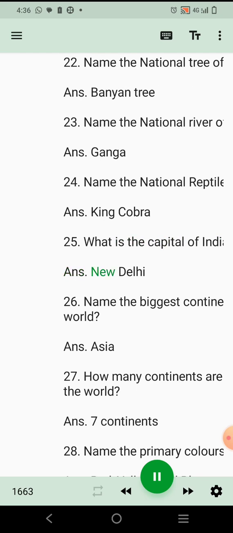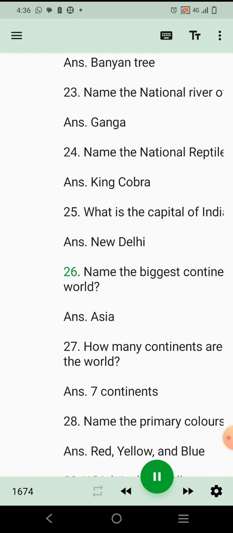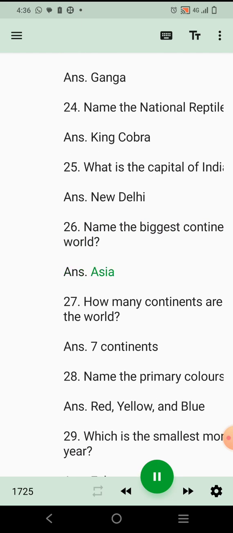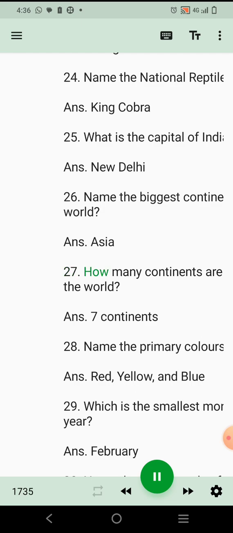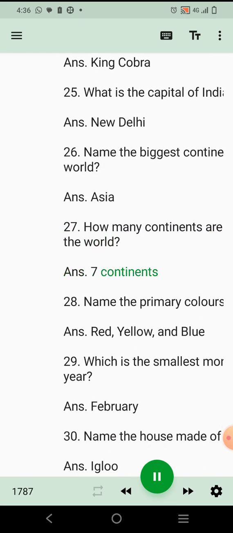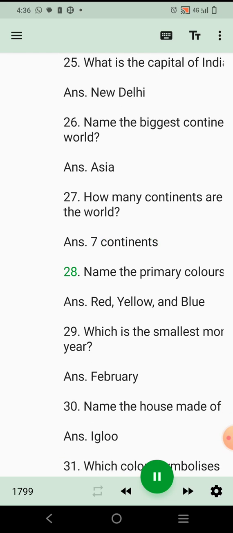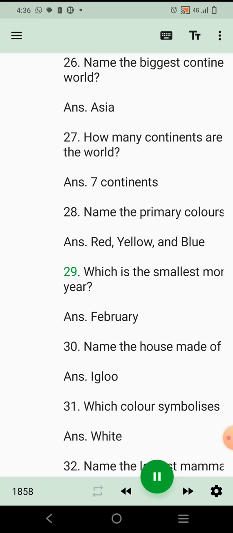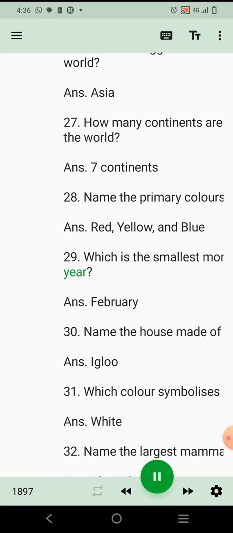Ans. New Delhi. 26. Name the biggest continent in the world. Ans. Asia. 27. How many continents are there in the world? Ans. 7 continents. 28. Name the primary colors. Ans. Red, yellow, and blue. 29. Which is the smallest month of the year?